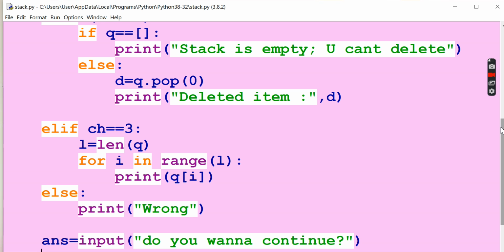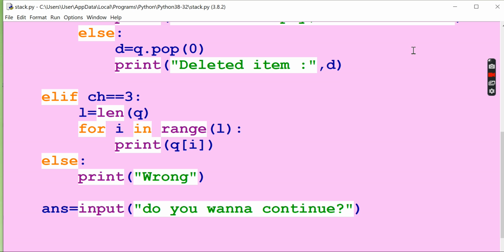If he enters 3, what will happen? From i equal to 0 to L, where L is the length of the queue. The length of the queue is equivalent to L, so up to L times it will take out all the elements from the queue.